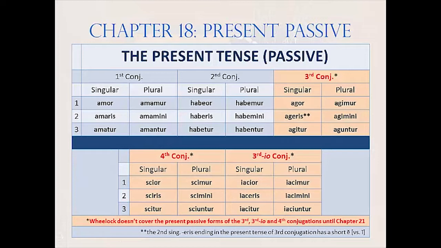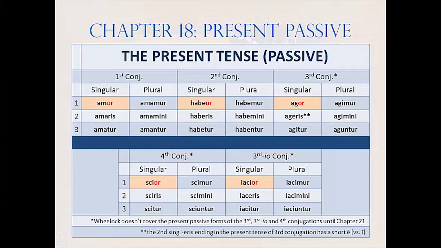It makes the memorization easier if you see all the present passive system forms together across all the different conjugations. And it makes Chapter 21 pure review, something you'll be very grateful for when we get there. As to the endings themselves, there are very few which could be termed irregularities. For instance, the first-person singular ending combined the O of the active with the R of the passive, producing -or